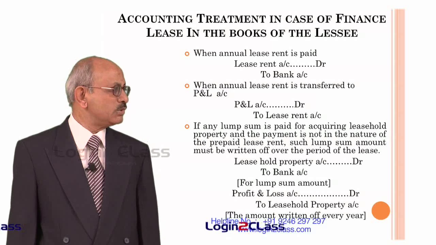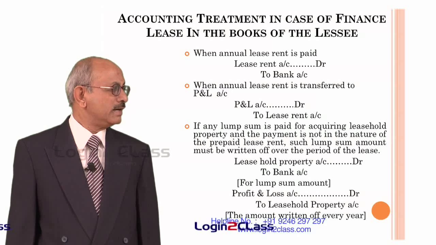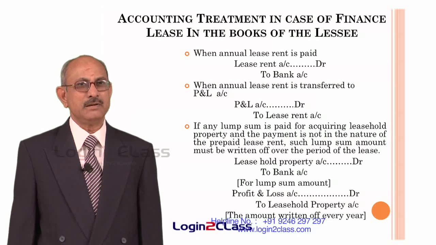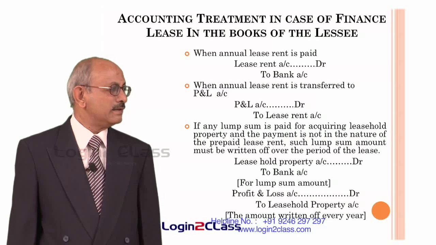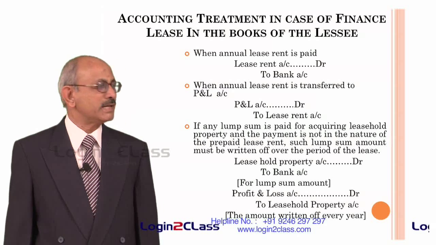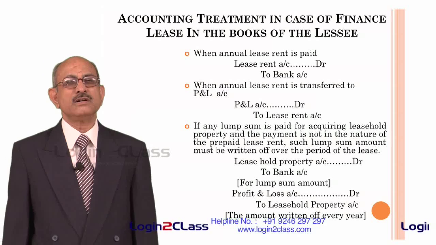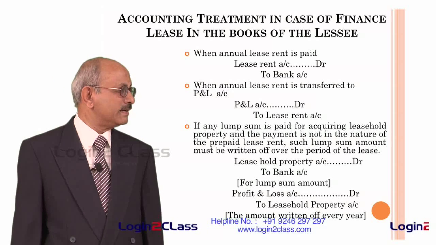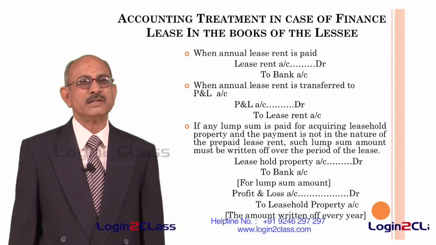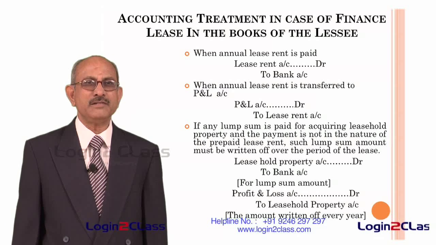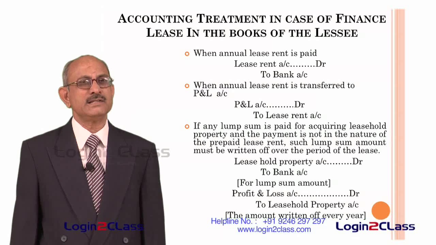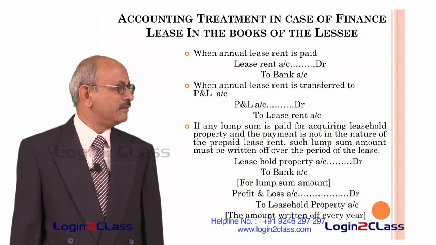One is leasehold property account debit and credit bank account for the lump sum amount. That is the first time when the payment is made. After that, profit and loss account is debited and leasehold property account is credited. This is the amount written off every year. That means whatever amount is lying in that leasehold property account is written off over a period of time. If the lease period is, let us say, 5 years, then 20% is written off every year. If the lease period is 10 years, about 10% is written off every year.